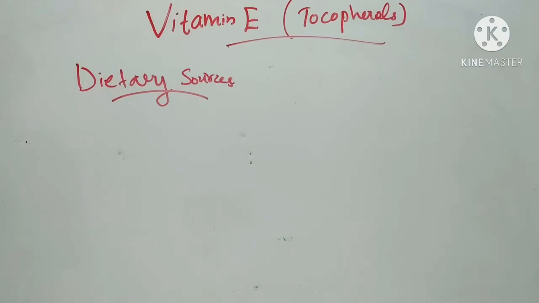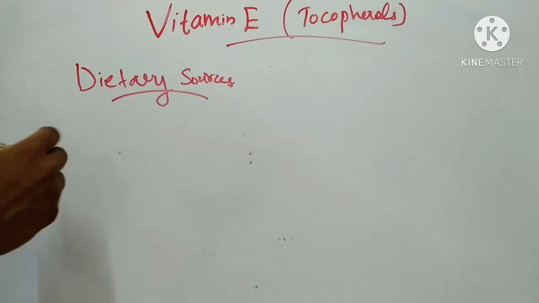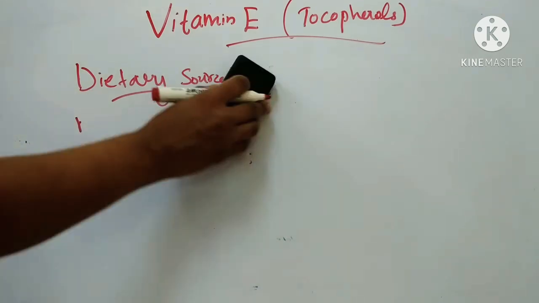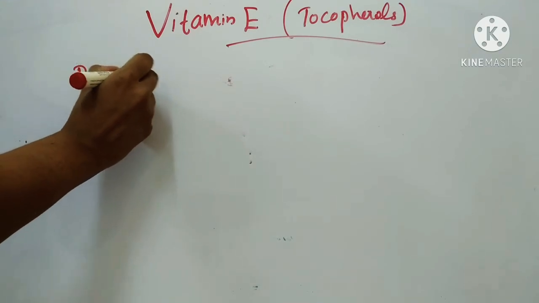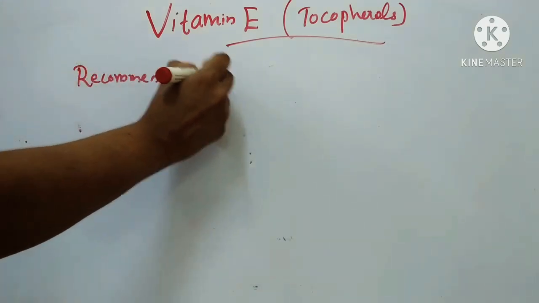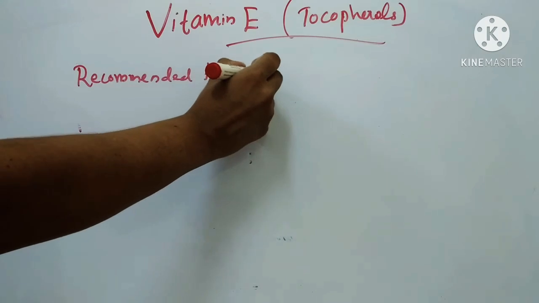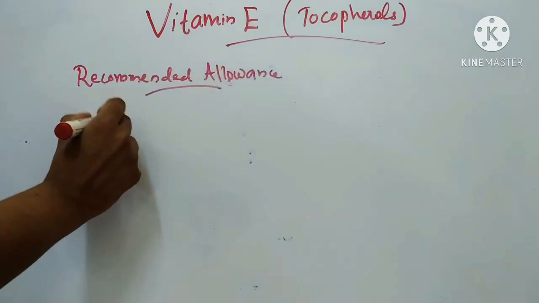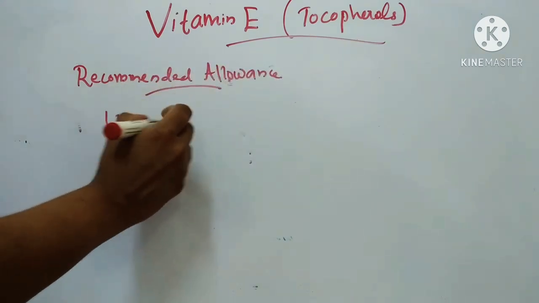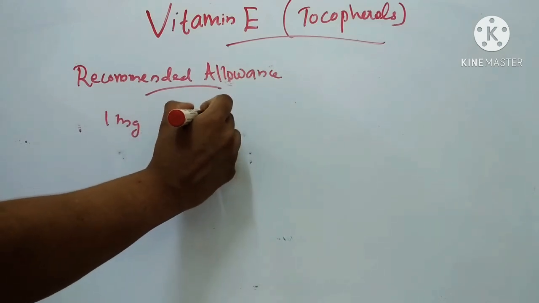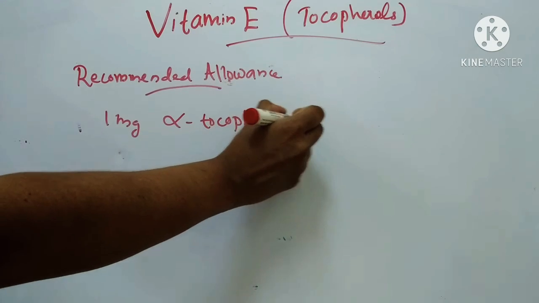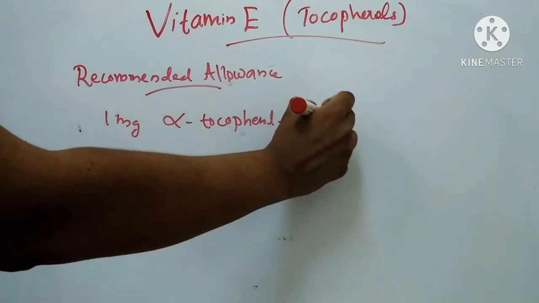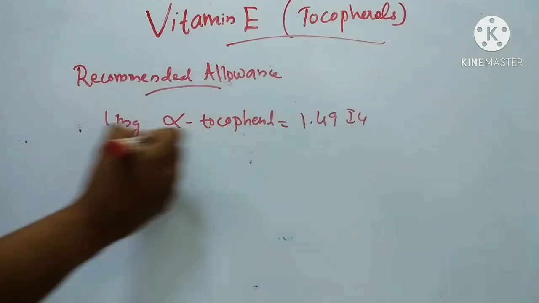Then coming to recommended allowance, its unit is represented as 1 mg. That is, 1 mg of D-alpha tocopherol equals 1.49 international units.